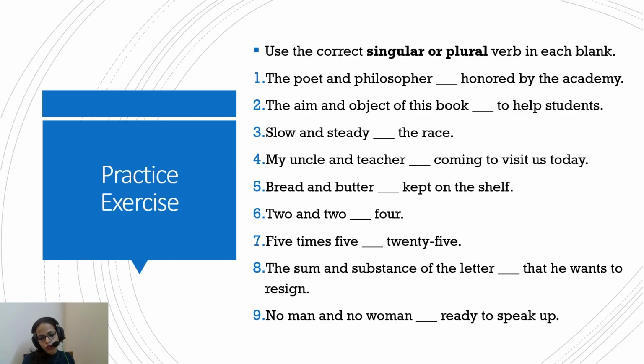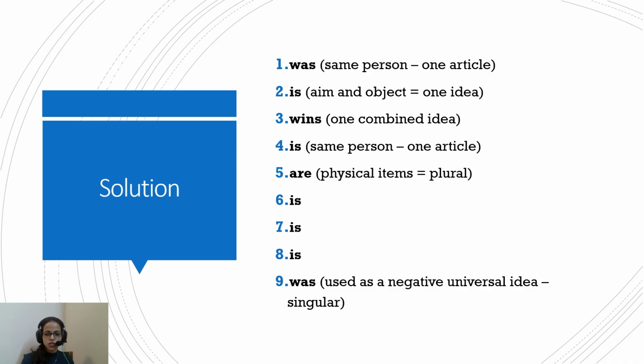No man and no woman — ready to speak up. Was ready to speak up or is ready to speak up, that is a singular verb, because here "no man and woman" is being referred to as a universal idea. It's not really individualizing man and woman, but one idea of no man and woman. Basically, nobody was ready to speak up. This is what this statement is implying. Okay, so this is it.